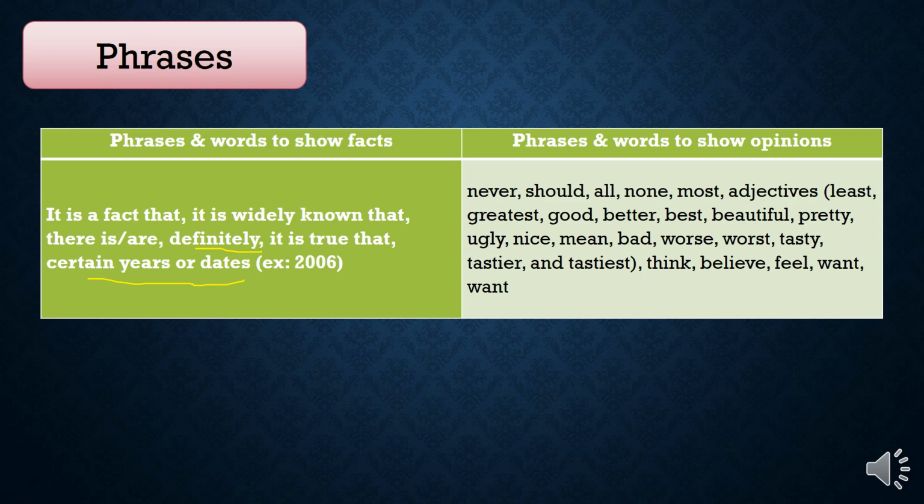How do we know that this is an opinion? We know from the following: never, should, all, none, most, adjectives like good, better, best, beautiful, pretty, ugly, nice, I think, I believe, I feel, I want, and so on. These phrases show us that this is an opinion.